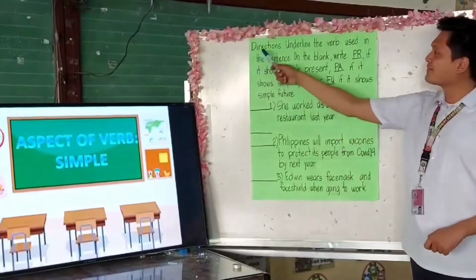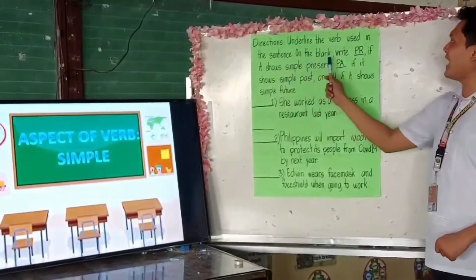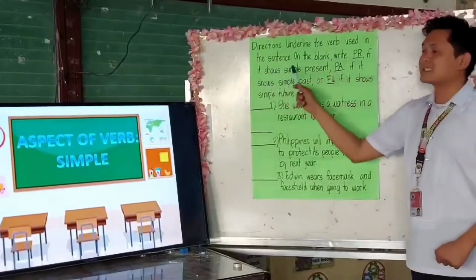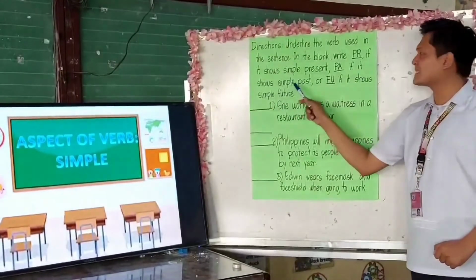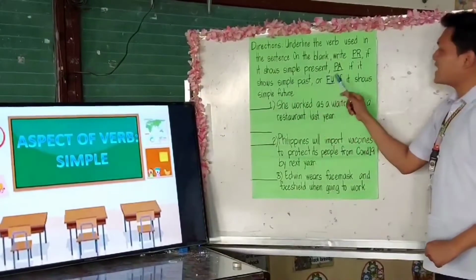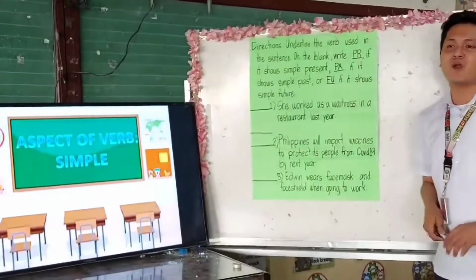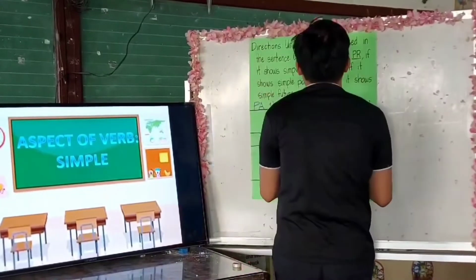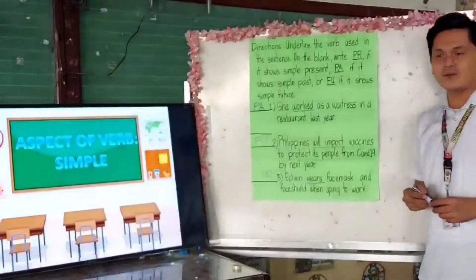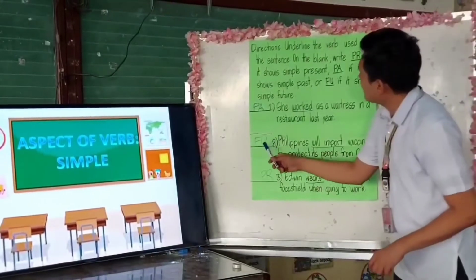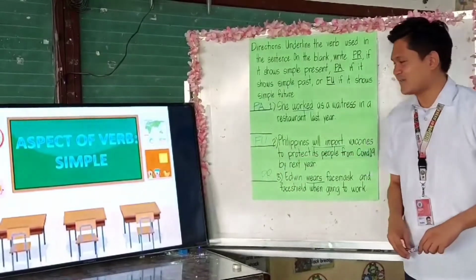Directions, everybody read. Underline the verb used in the sentence. On the blank, write PR if it shows simple present, PA if it shows simple past, and write FU if it shows simple future. So who would like to answer number 1? PA, check, very good. Next. Okay, future simple, future tense, very good.